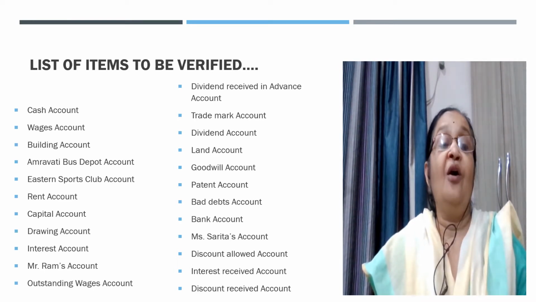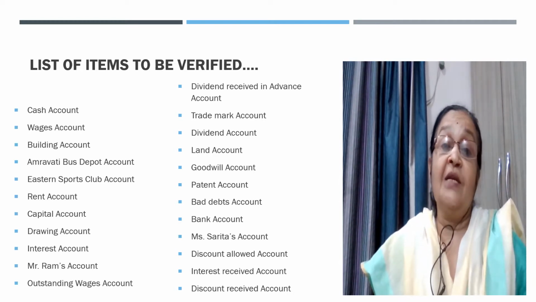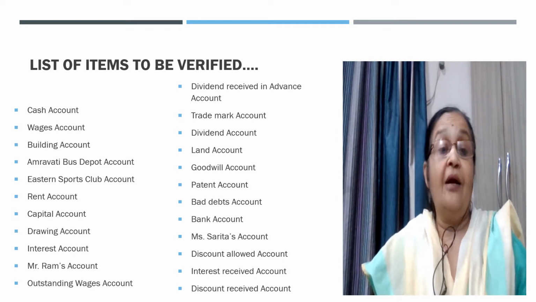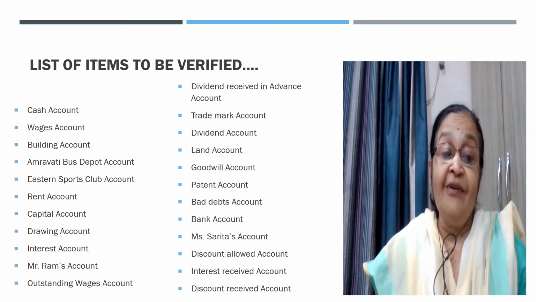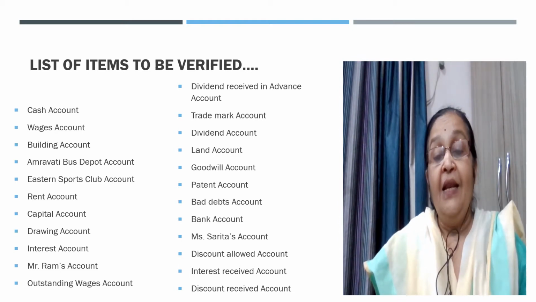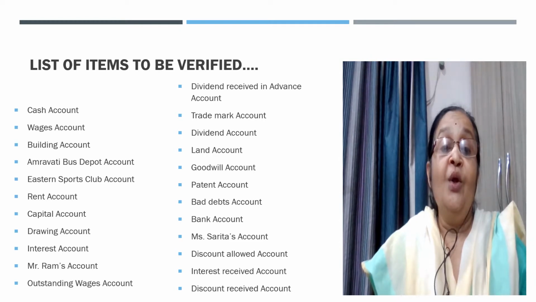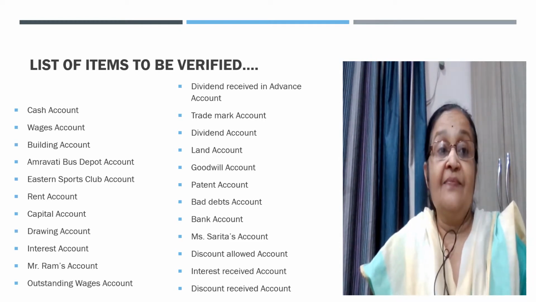One is cash account, then wages account, building account, Amravati bus depot account, Eastern Sports Club account, rent account, capital account, drawing account, then interest account, Mr. Ram's account, outstanding wages account, and the list is a long one. Let us bifurcate all these items and know which item goes under which list.